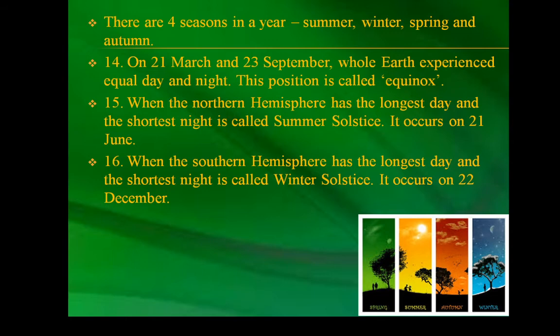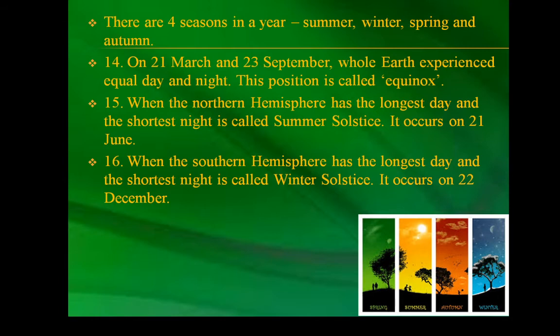In the northern hemisphere, the shortest day and the longest night occur on 22nd December. In the southern hemisphere, the longest day and the shortest night occur on the same day. This position of the earth is known as the winter solstice. On 21st March and 23rd September, the whole earth experiences equal day and equal night. This phenomenon is known as equinox.